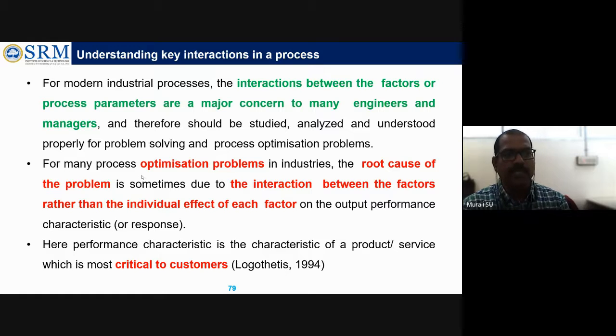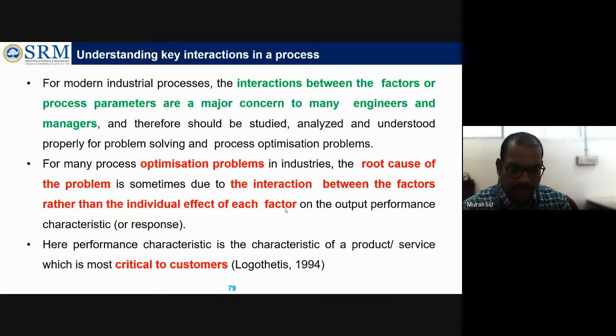For many process optimization problems in industry, we have to identify and understand that the root cause of the problem is sometimes due to the interaction between the factors rather than the individual effect of each factor.